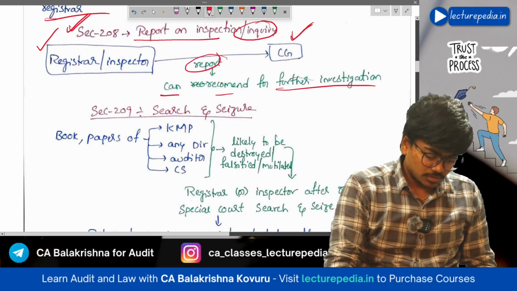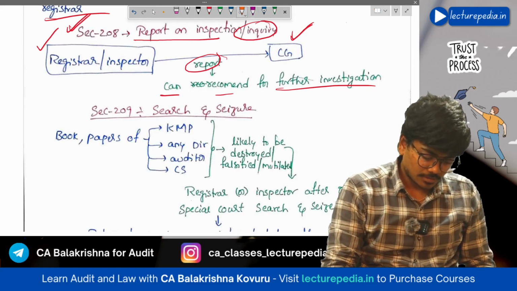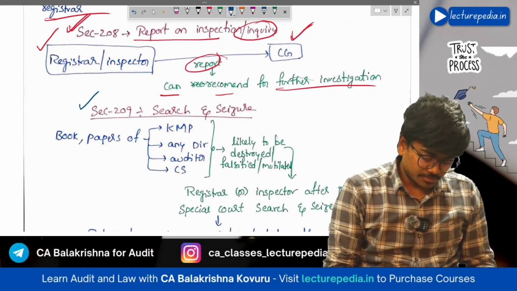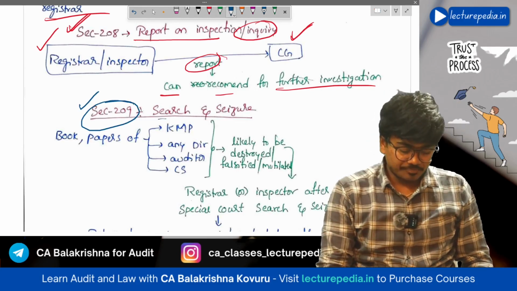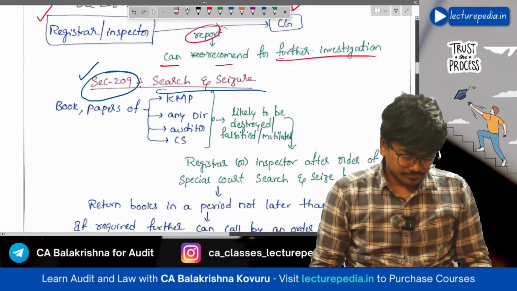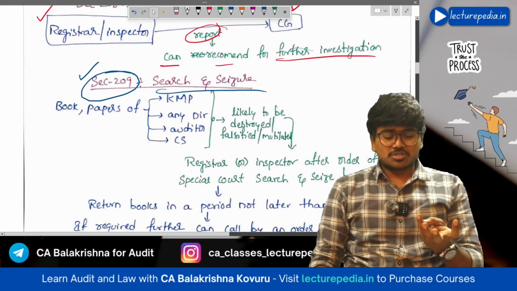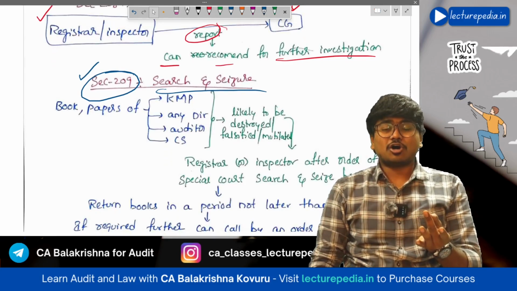Next, moving to section number 209, which is search and seizure. Basically, what will be seized? Books of accounts, papers, documents.